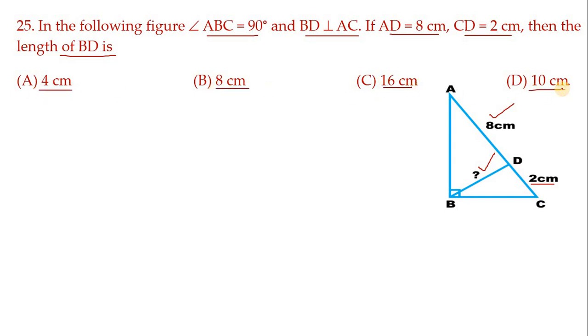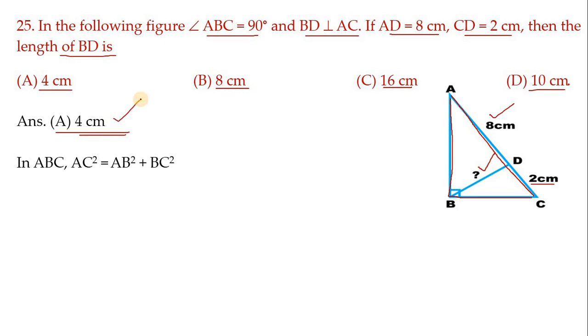The easy way is, here there are three right triangles. First is triangle ABC, this main triangle. First apply the Pythagoras concept for that. So the correct option is 4. But how did we get 4? Let me explain here.